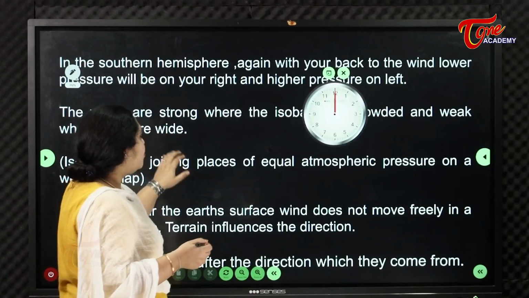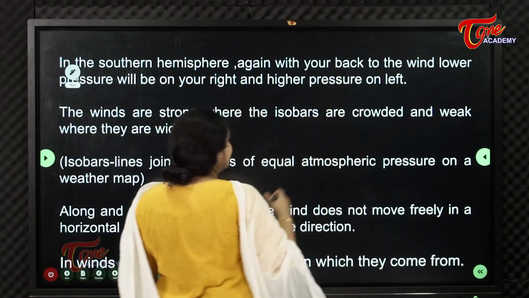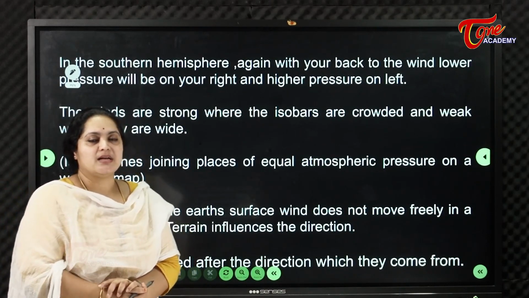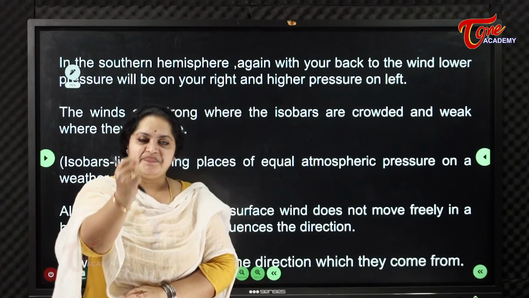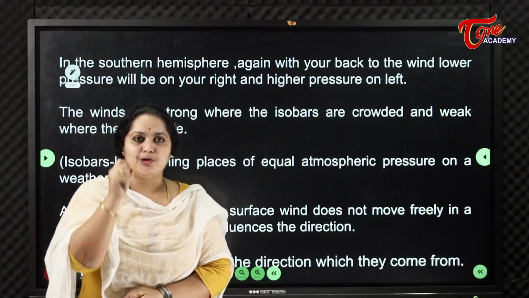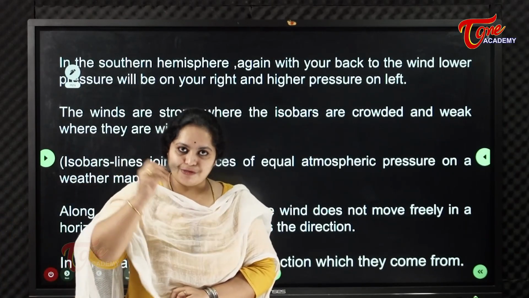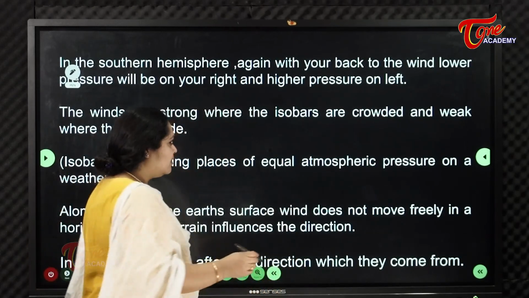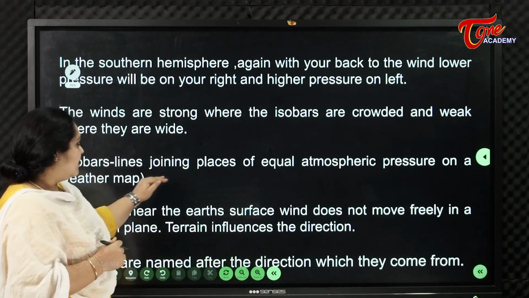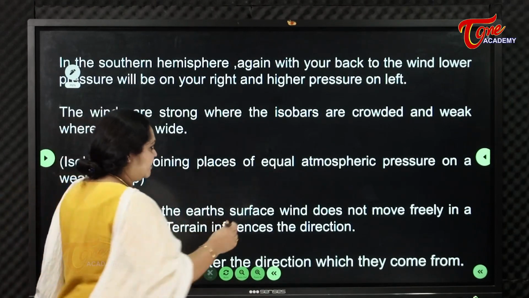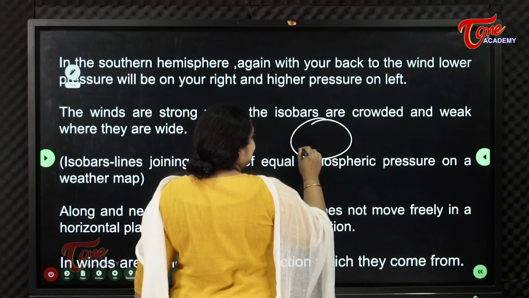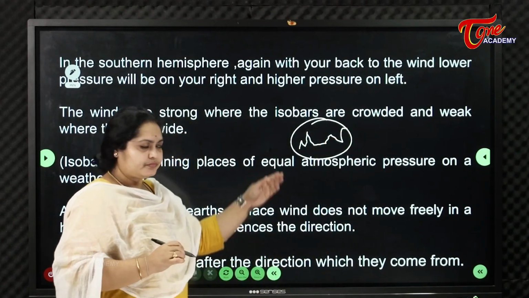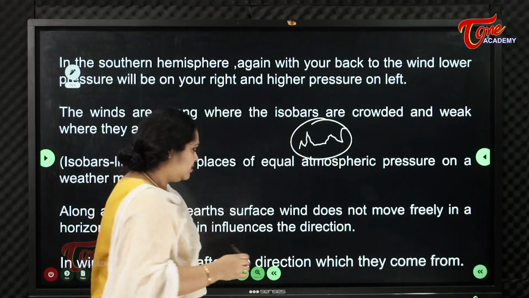The winds are strong where the isobars are crowded and weak where they are wide. So, isobars means on a cartographic map or on a weather map, if we draw lines of the same pressure, then these are called isobars. Lines joining places of equal atmospheric pressure. So, we can say this is our planet Earth.